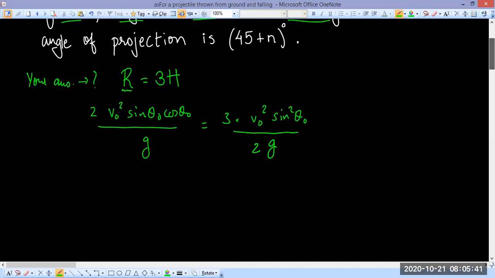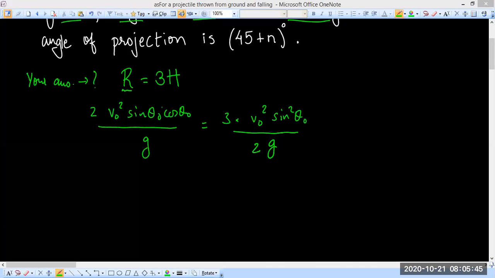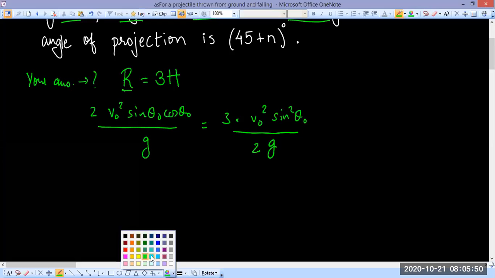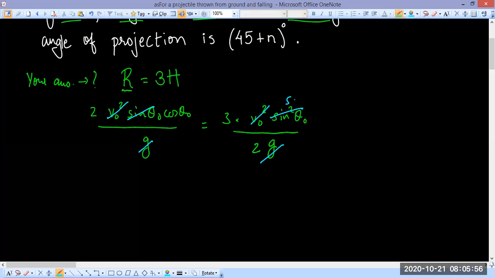Right, now we are going to simplify this. We'll cancel whatever we can cancel, right? So g is obviously cancelled. V0 square is cancelled. One sine theta will get cancelled. Okay, that's it.